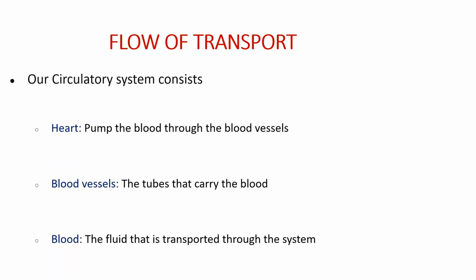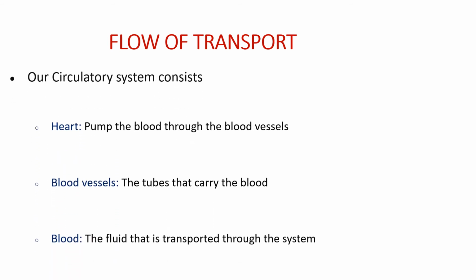Our circulatory system consists of three important parts. What are they? First one is the heart, second is blood vessels, and third is blood, right? Heart, you know very well, pumps the blood through the blood vessels, and this is a vital organ in our body.